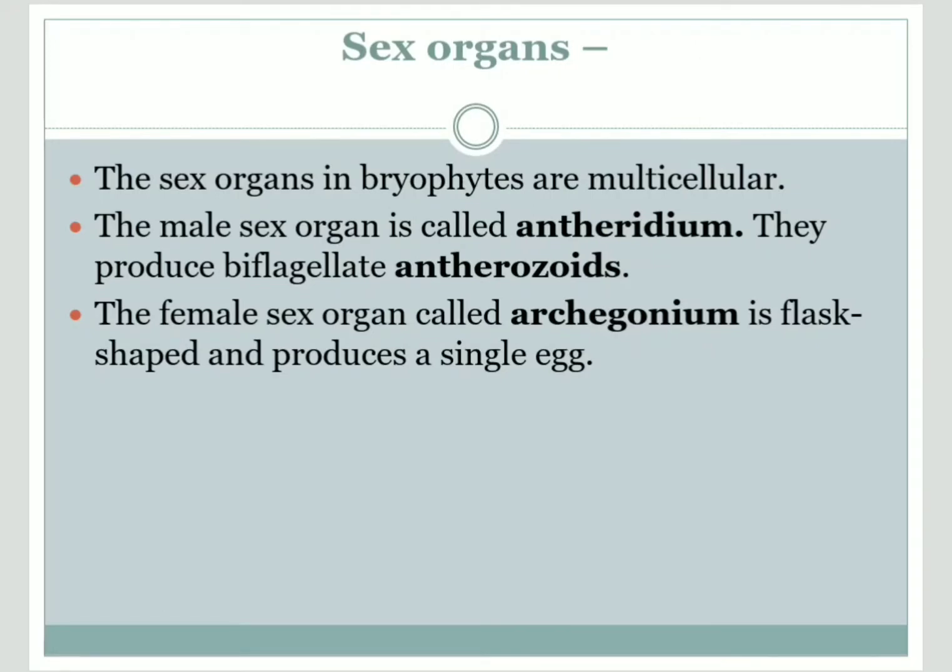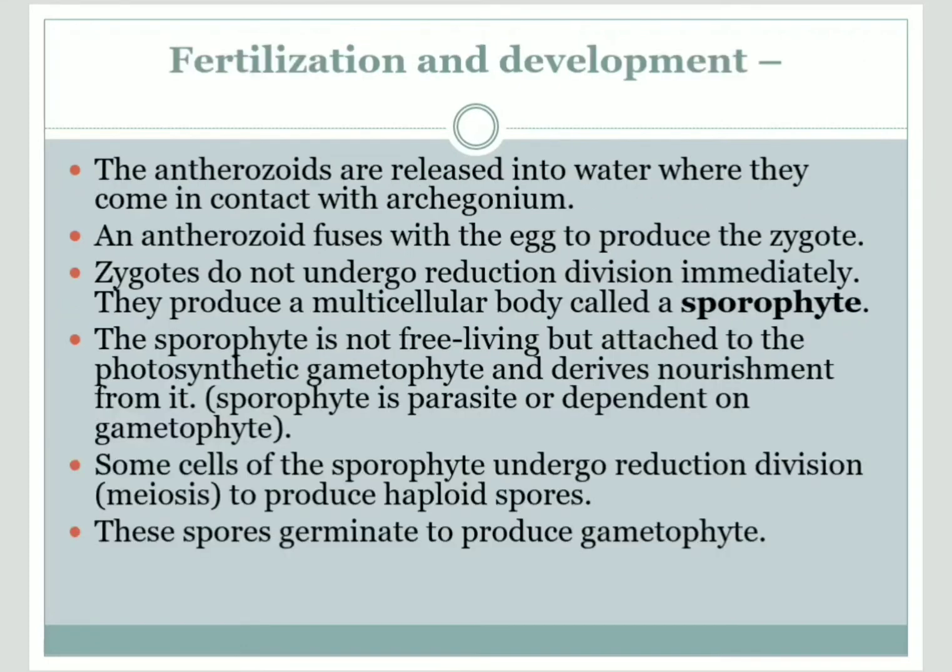The male one we call the antheridium, which produces biflagellated antherozoids, and the female organ is called the archegonium, which is flask shaped and produces an egg. So the antheridium produces antherozoids and the archegonium produces the egg.